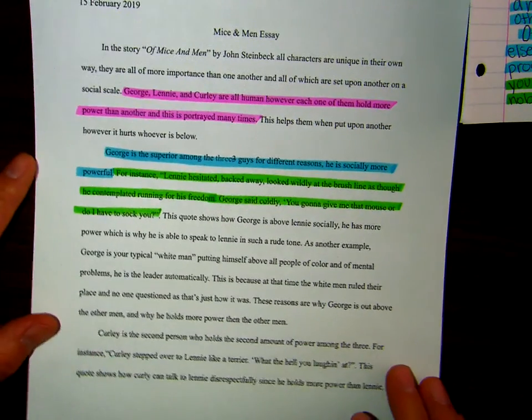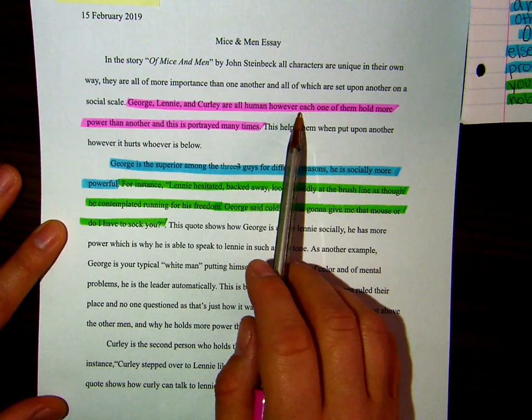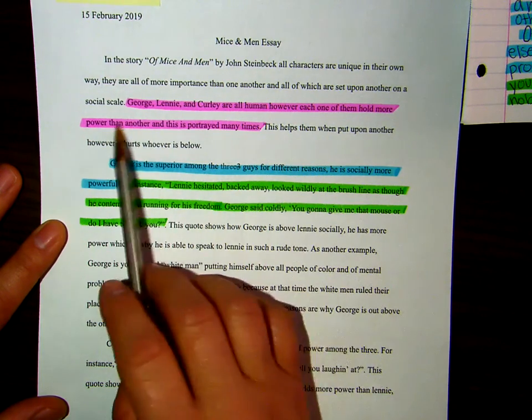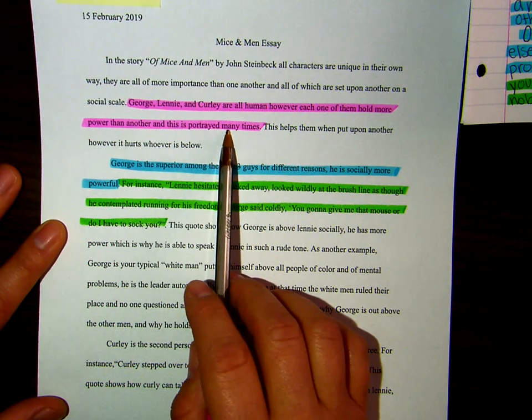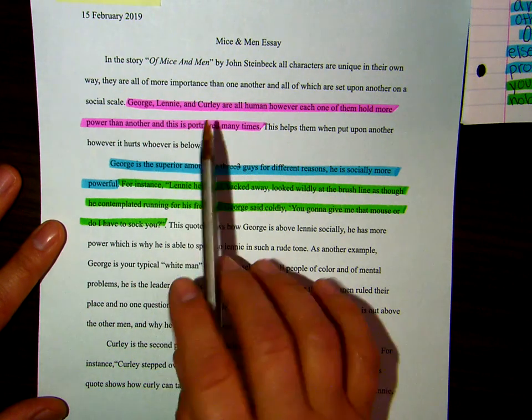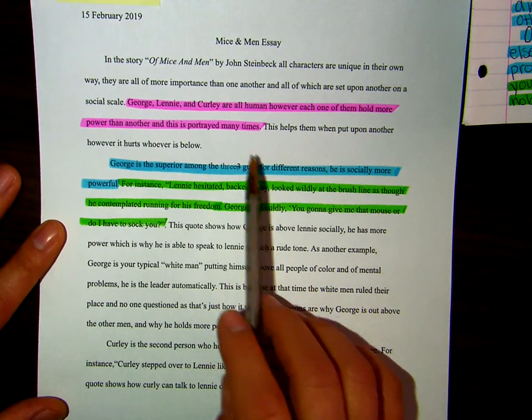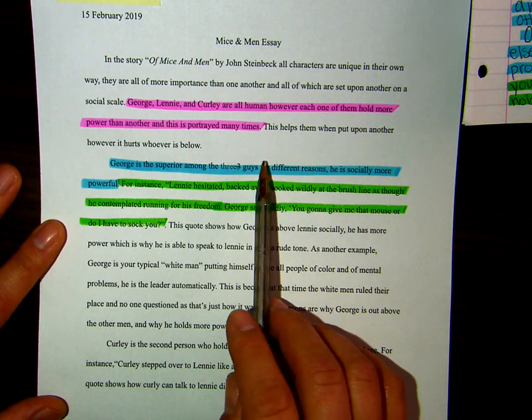In this essay, this student wrote, George, Lenny, and Curly are all human. However, each one of them hold more power than another that is portrayed many times. Again, the thesis is a little weak, but basically we know they're going to attempt to talk about power structures within the novel.